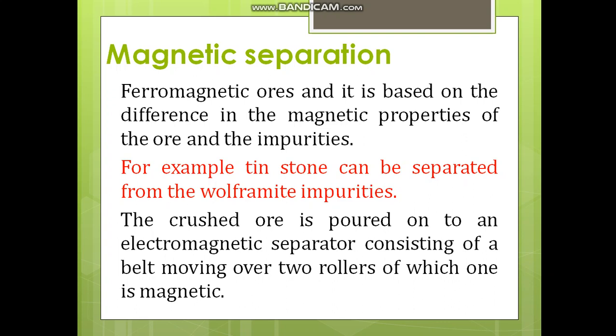For example, tin stone can be separated from the wolframite impurities. Tin stone, that is SnO2, can be separated from tungsten, we know, wolframite impurities. The crushed ore is poured onto an electromagnetic separator consisting of a belt moving over 2 rollers, of which one is magnetic and the other one is non-magnetic. And ores such as chromite and pyrolusite having magnetic property can be removed from the non-magnetic siliceous impurities.